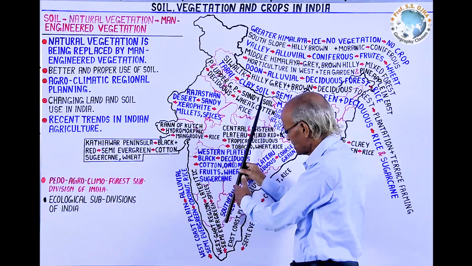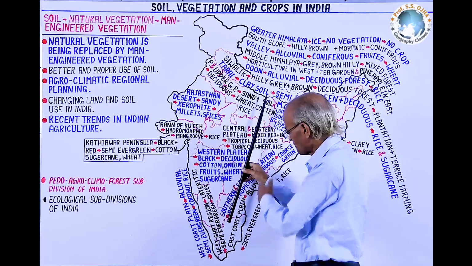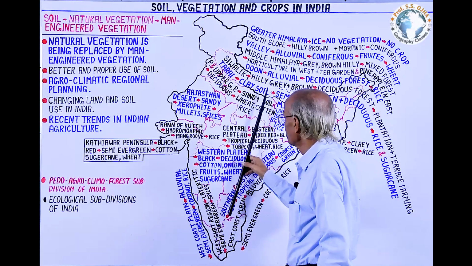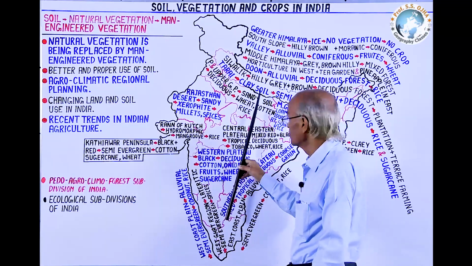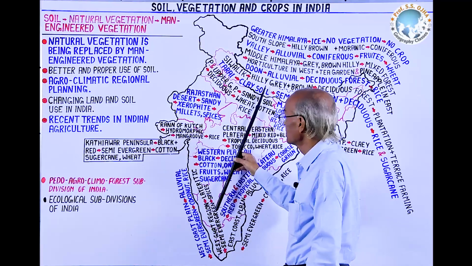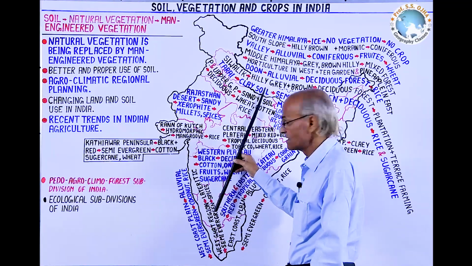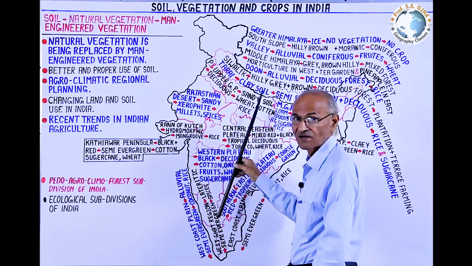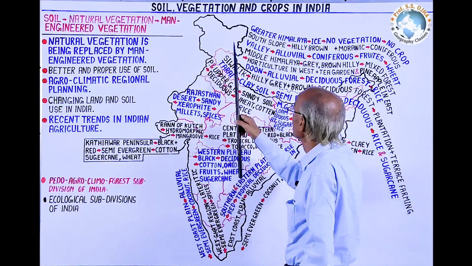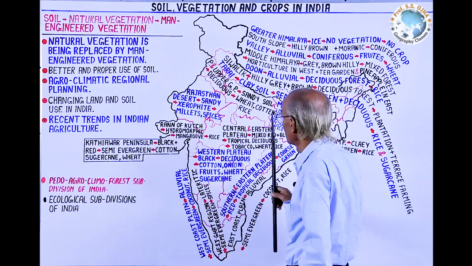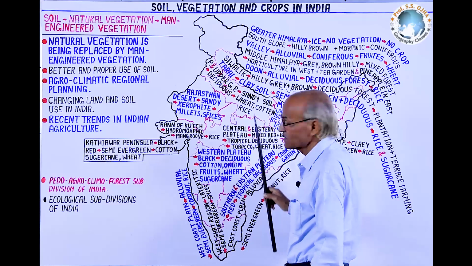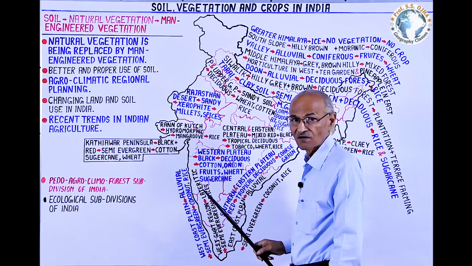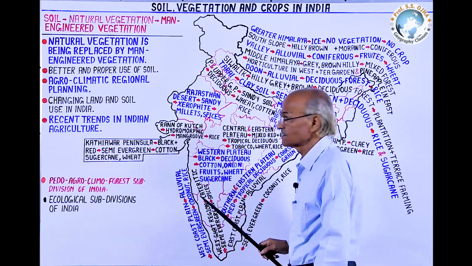But to the east of this line, the plateau land is nearly wet. Thus, this is a very important line dividing India into two ecological zones, the western one arid and semi-arid, the eastern one wet and humid. And this you will keep in mind. But let us start the study of the Himalayas, and then sequentially we will study all the ecological or geographical or physical divisions of India.